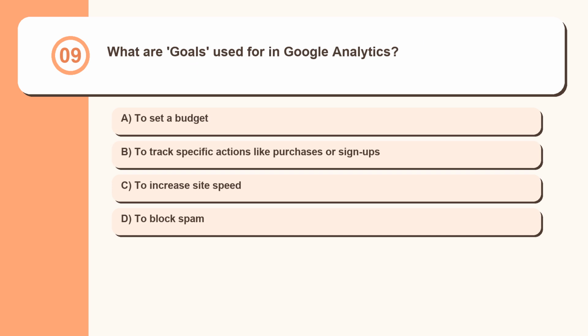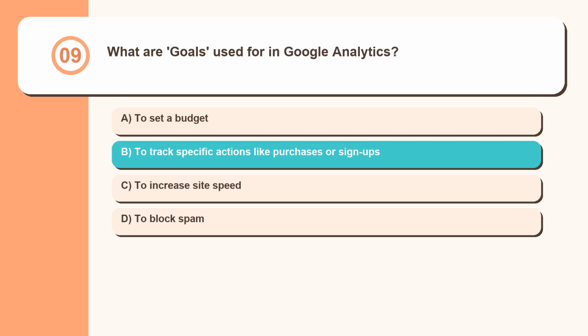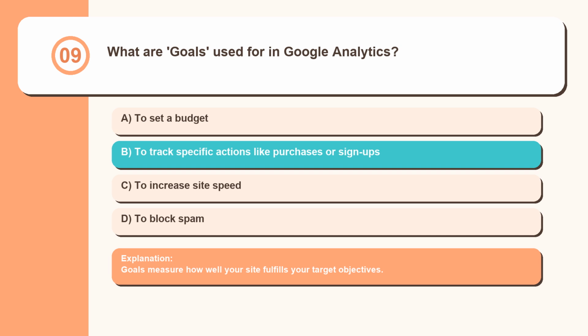Question 9. What are goals used for in Google Analytics? To set a budget, to track specific actions like purchases or signups, to increase site speed, to block spam. Goals measure how well your site fulfills your target objectives.